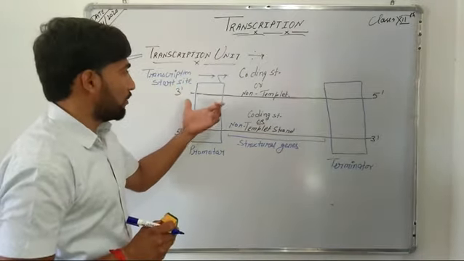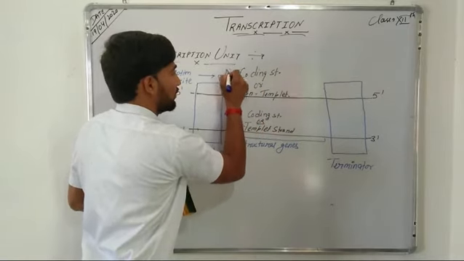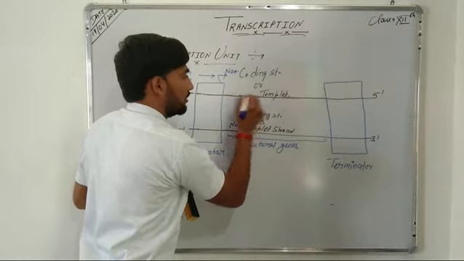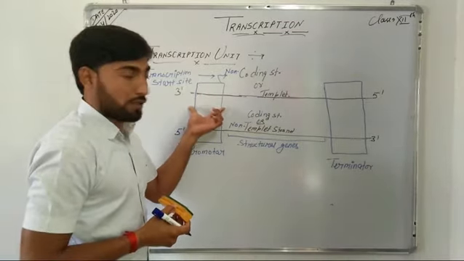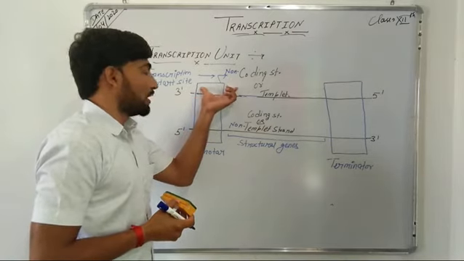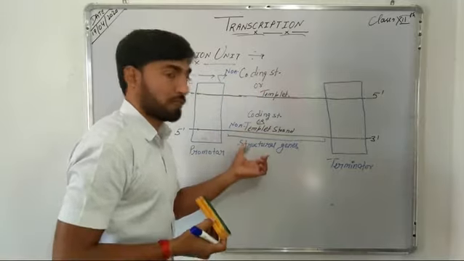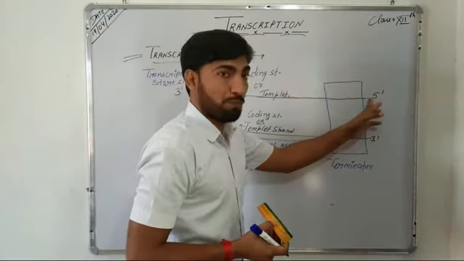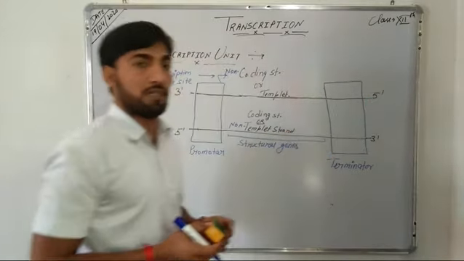And if we talk about the non-coding strand or the template strand, then we can say that the promoter lies downstream, that is towards the 3' end of the template strand, downstream of structural genes, and the terminator region lies towards the 5' end of the template strand, that is upstream of structural genes.